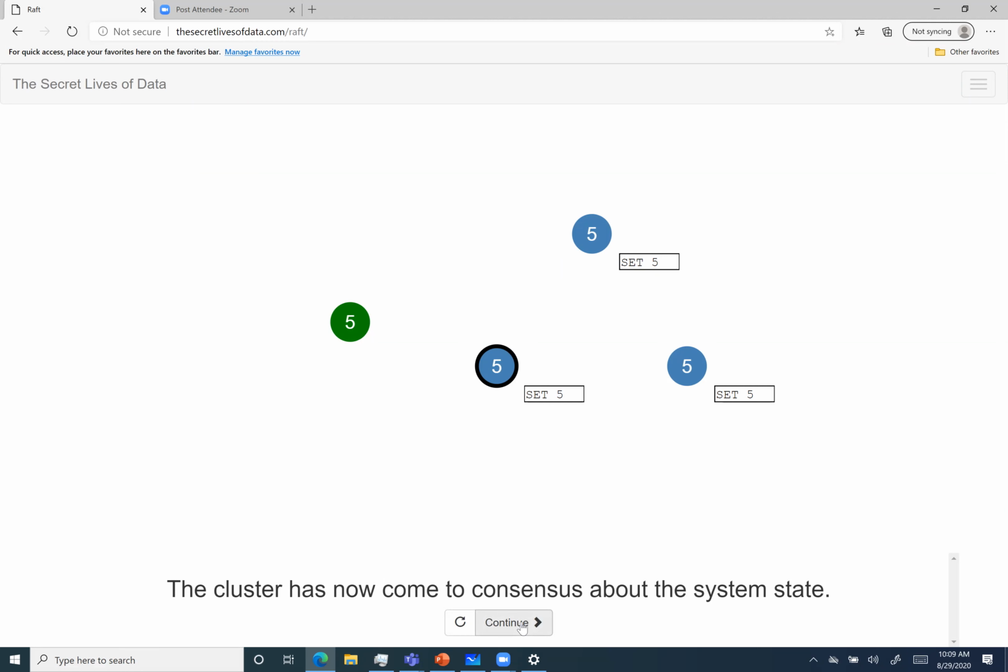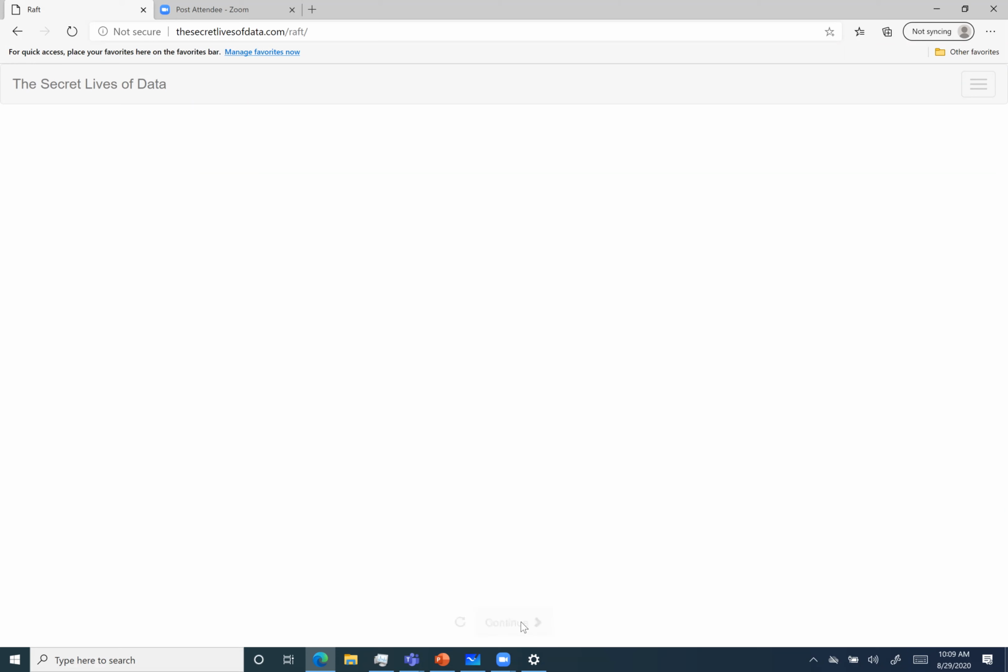So this is the process where we have come to a consensus about the state machine, like they all should be in the state where the value is set to 5. And this process is called log replication.